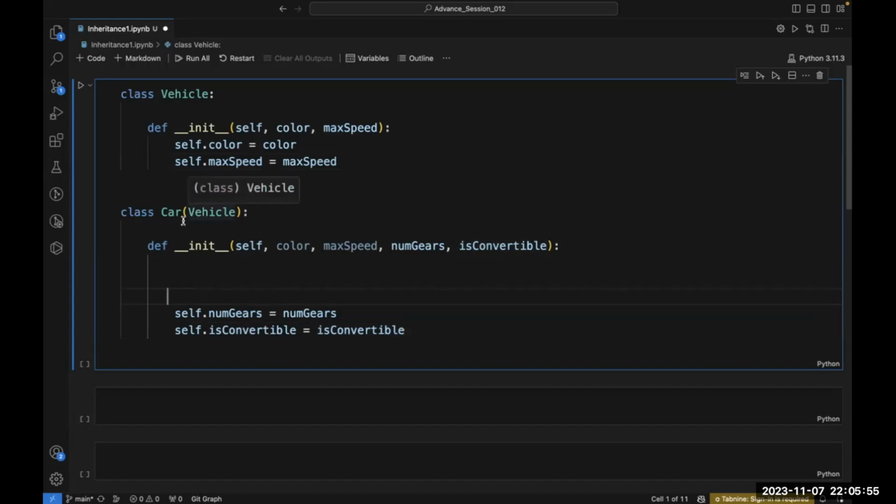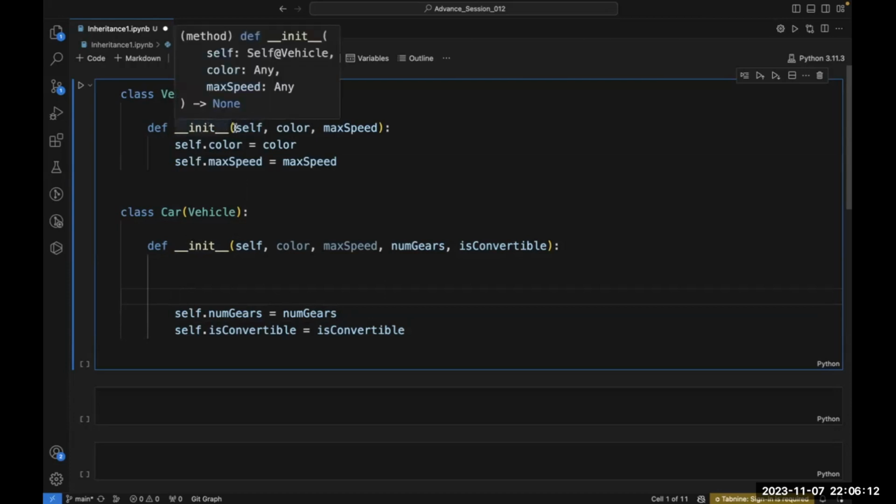But here one more thing is that we have inherited the vehicle class. That means we have inherited all the features and properties of the vehicle class. But to get access to the properties present in this vehicle class, I have to inherit that also with the help of super. Super means which is super to this class.